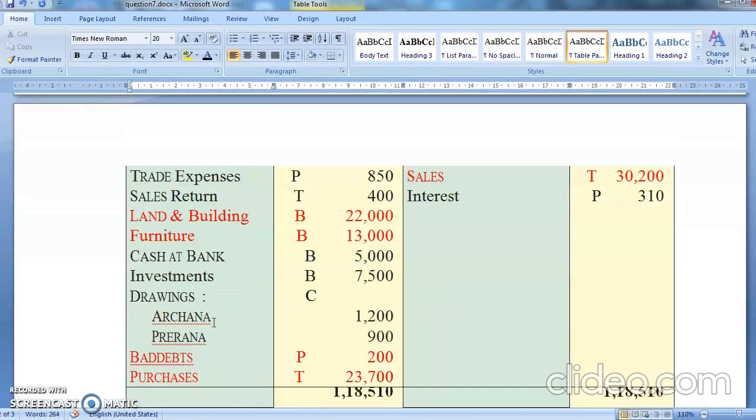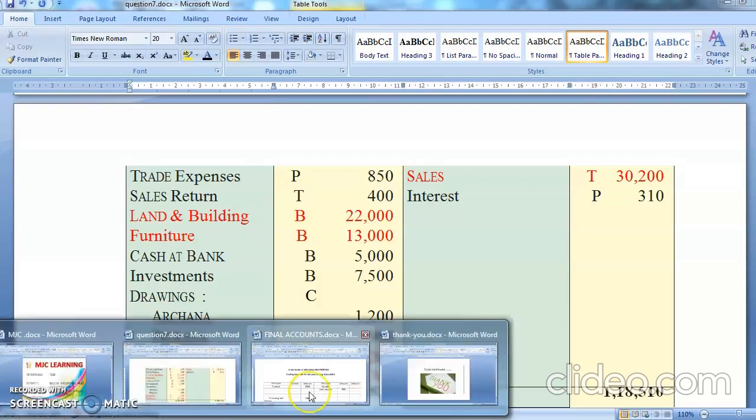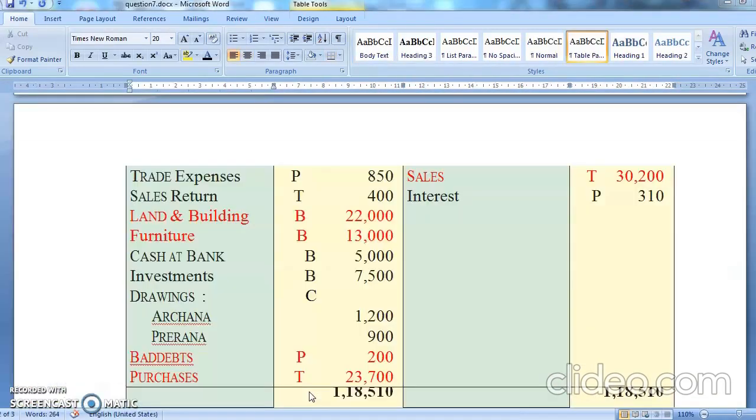Yes, then land and building is 22,000 having an adjustment, furniture 13,000 having an adjustment, cash and bank 5,000, and investment 7,500. Okay, chalo, let's go directly to the balance sheet side.